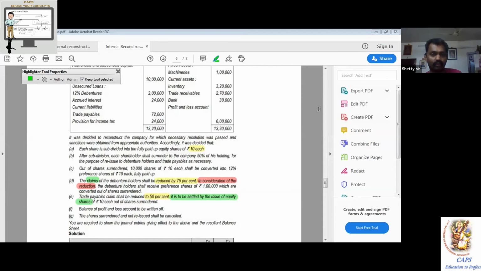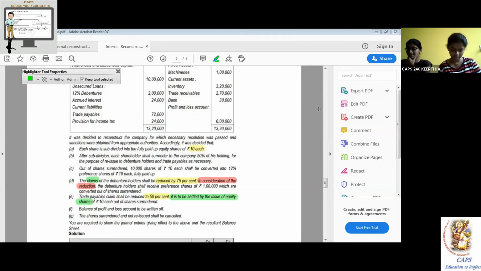Yes, sir. Entire note you read, Kirti, that working note number 6: trade payable in balance sheet 72,000, 2 arrow marks. First, claim is reduced to 50%, that is amount payable to them is 36,000. Second, therefore, amount forgone by them, balance 50%, is equal to 36,000. Left side, it is to be settled by issue of equity share of rupees 36,000 out of P Supra.